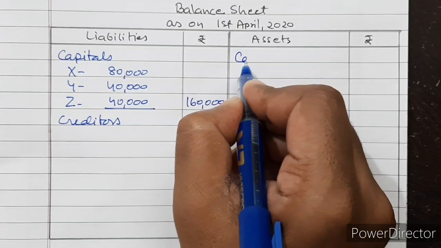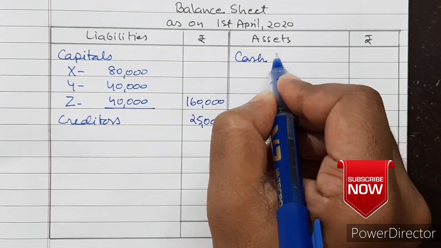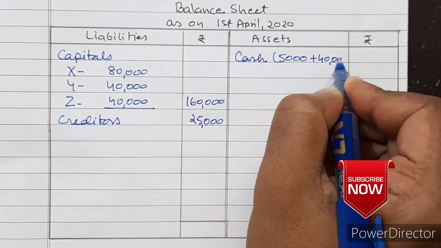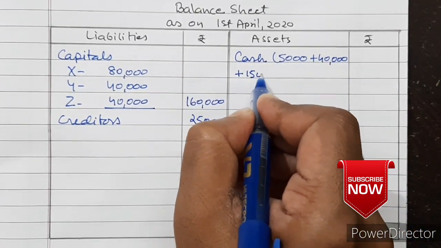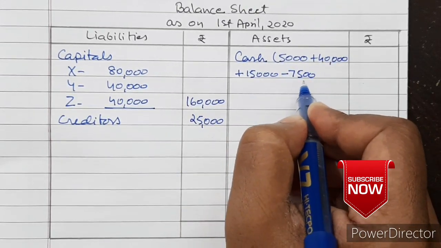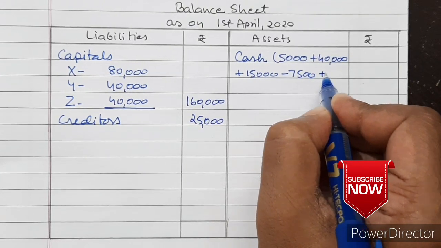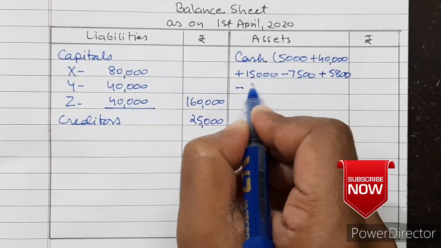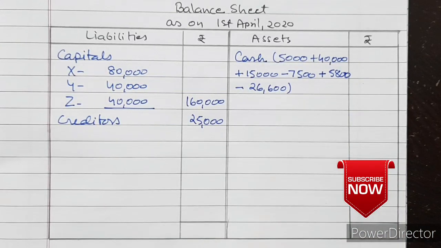Now cash or bank. Cash is 5,000 is the initial balance, plus 40,000 is the capital brought by the new partner, plus 15,000 is the goodwill brought, minus 7,500 is the goodwill withdrawn. Then cash brought by X is 5,800, minus cash withdrawn by partner Y is 26,600.